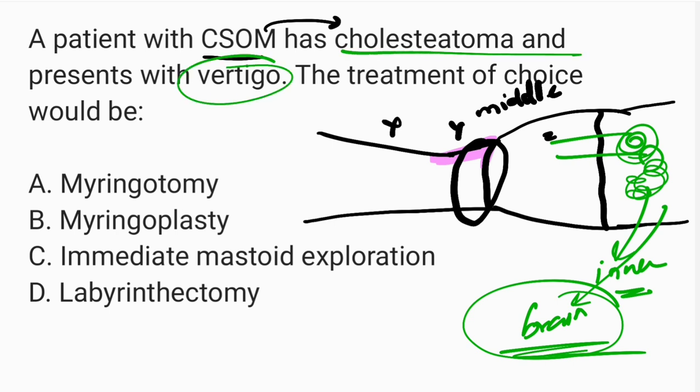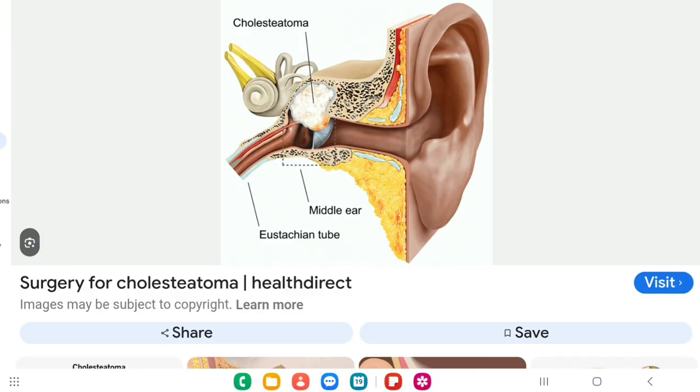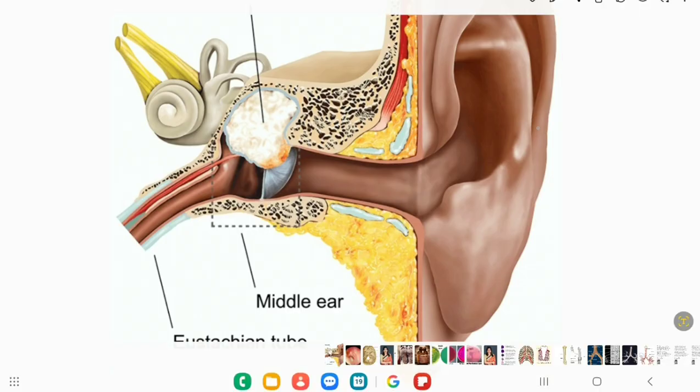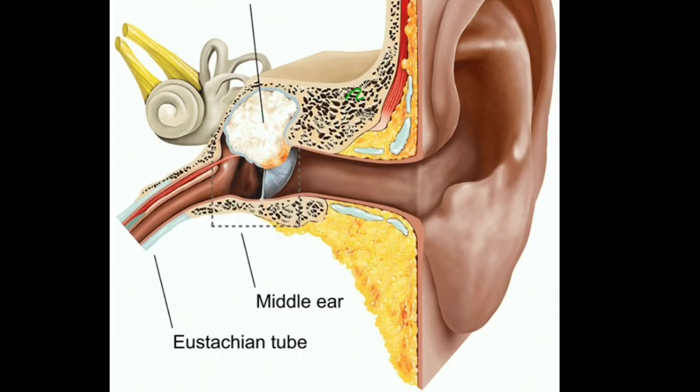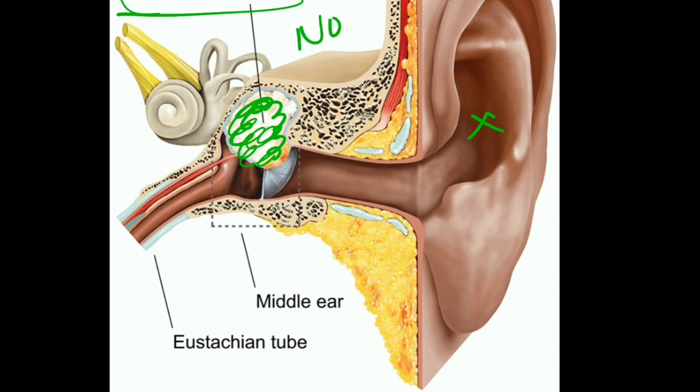Okay, the treatment of choice is what among this? Now before that, see guys, look at the picture of cholesteatoma. You can see this is the external ear, this is the middle ear, this is the inner ear, right? So in the middle ear you can see this abnormal growth, that is cholesteatoma. Now my question is, cholesteatoma is a misnomer. Don't think that it has got cholesterol crystals. It does not. It is a misnomer. Is it a tumor? No, it is not a tumor also.